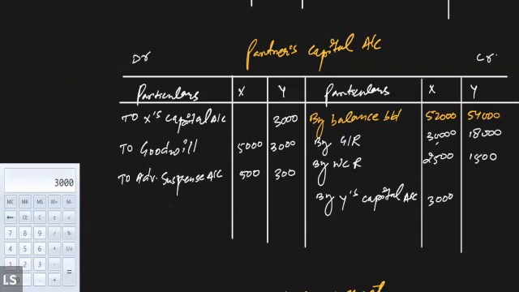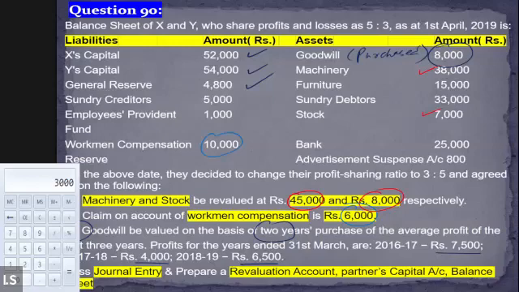Clear. Then again, coming back to the balance sheet, we have employees provident fund. Employees provident fund is a liability, and if nothing is given regarding the liability, we are not required to make any changes in the value of the liability. It will be kept as it is. Sundry creditors are also there, 5,000. So nothing will be done regarding the sundry creditors and employees provident fund. Both are liabilities. They will be written in the new balance sheet as they are.